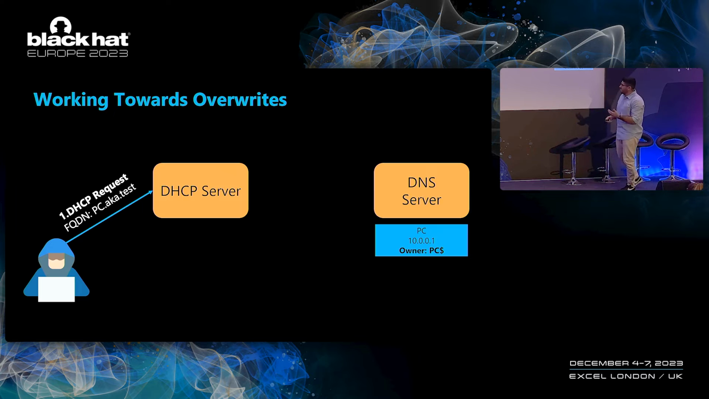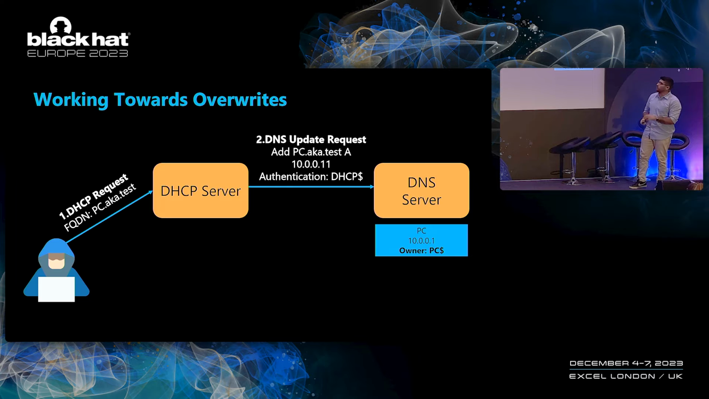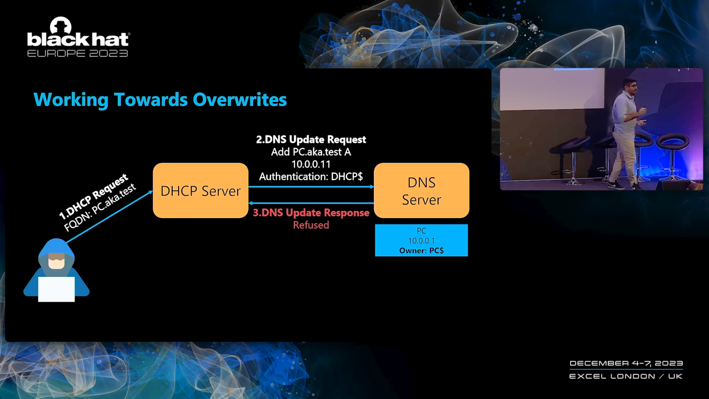Now, what we observed next was a pretty interesting behavior. The DHCP server will not verify the FQDN that we give it. So it will not check to see if there's already a DNS record for this name, but instead, it will immediately send a DNS update for any FQDN that we give it. What we saw next was that unfortunately, or fortunately, depends on your perspective, the DNS server will refuse this update. Now, this happens because of the ACLs that we previously mentioned.